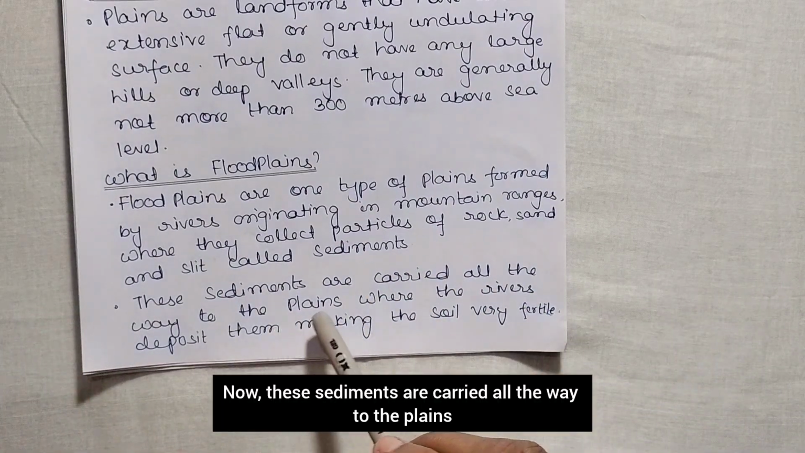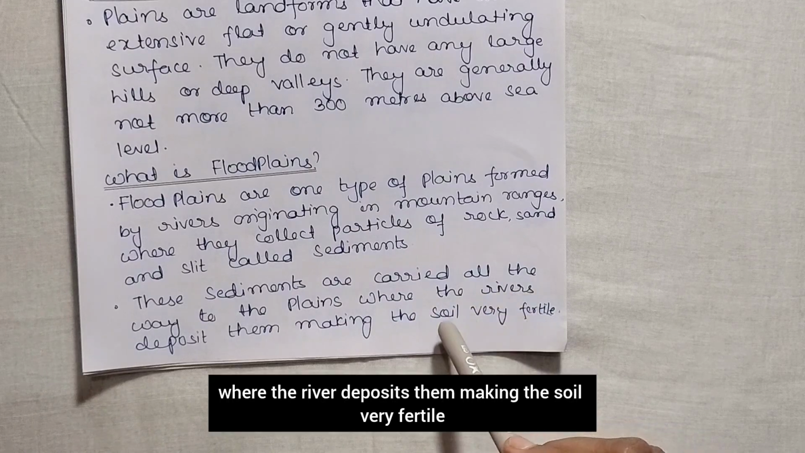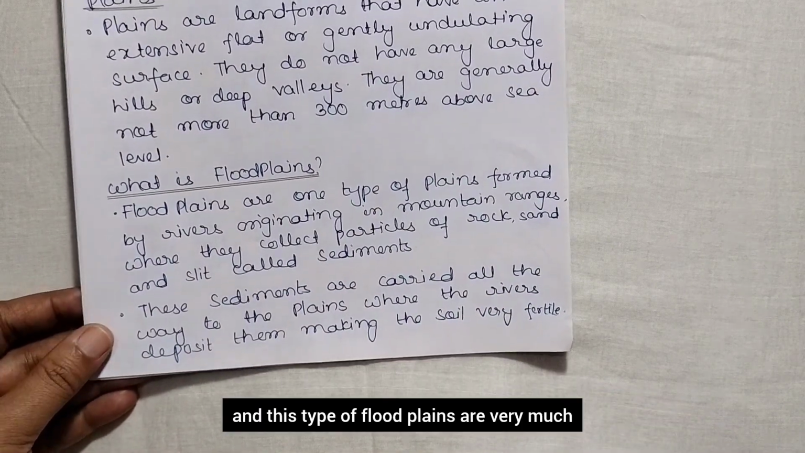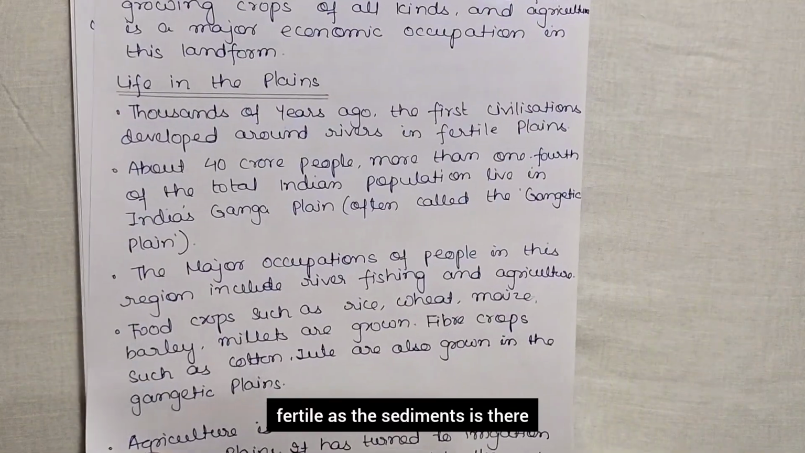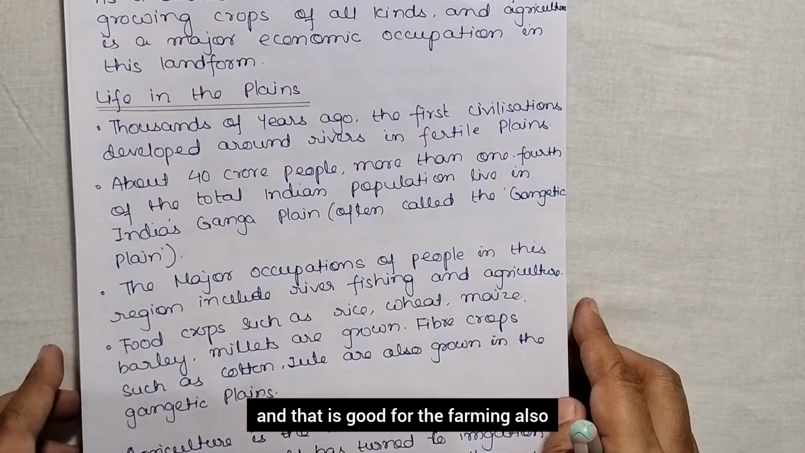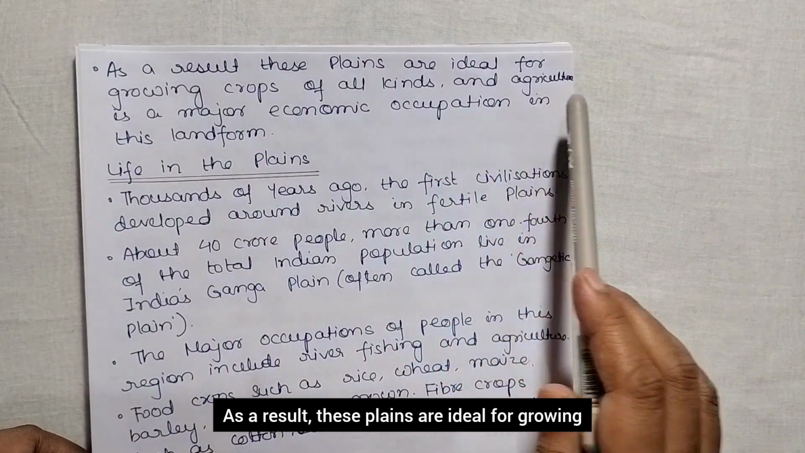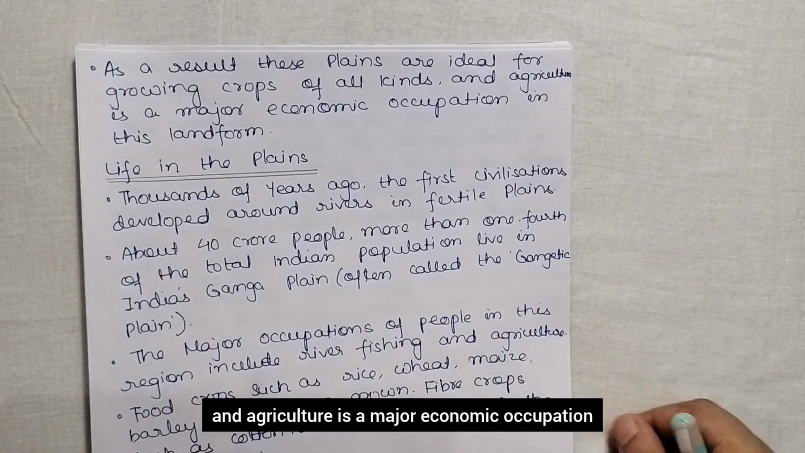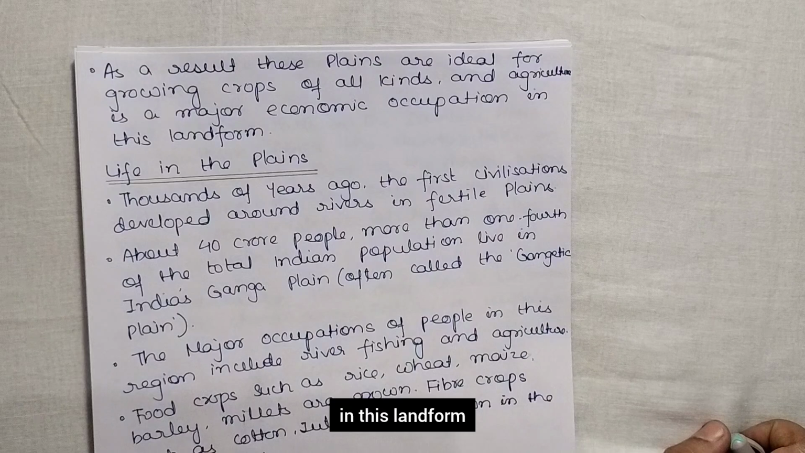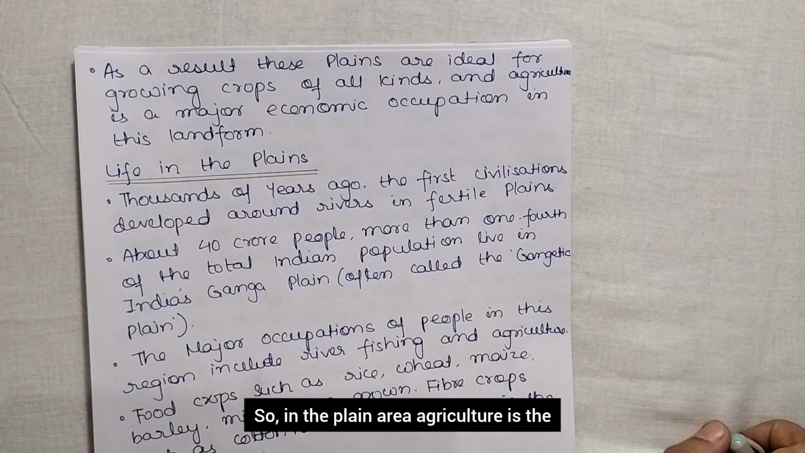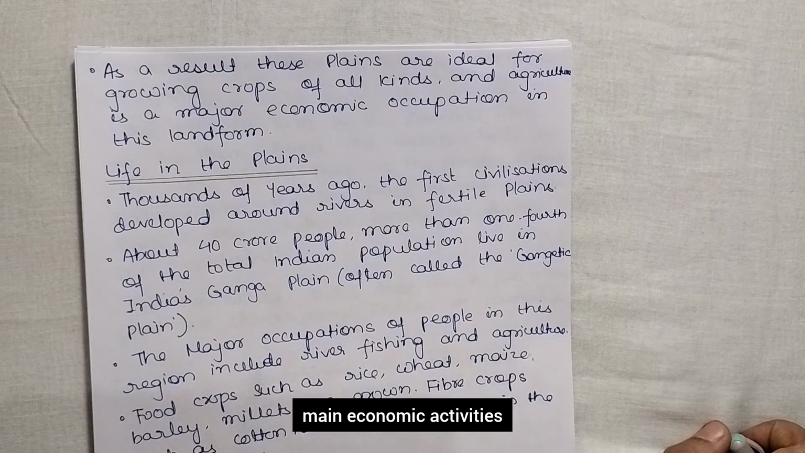Now these sediments are carried all the way to the plains where the river deposits them, making the soil very fertile. And these types of floodplains are very much fertile as the sediment is there, and that is good for farming also. As a result, these plains are ideal for growing crops of all kinds, and agriculture is a major economic occupation in this landform. So in the plain area, agriculture is the main economic activity.